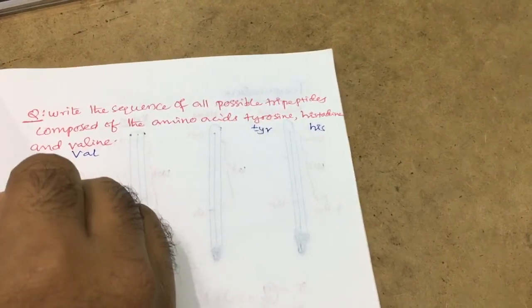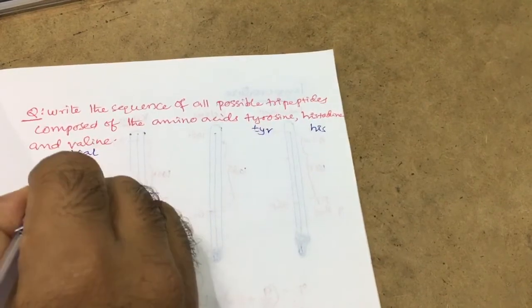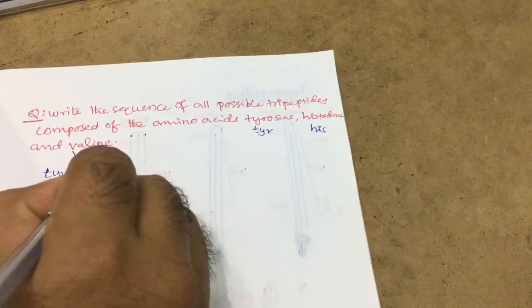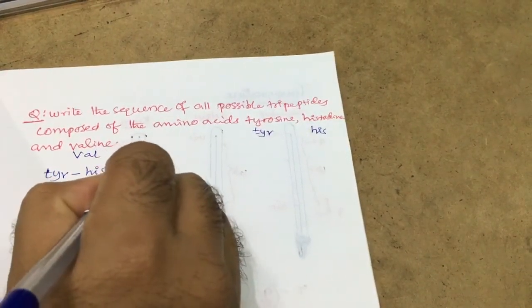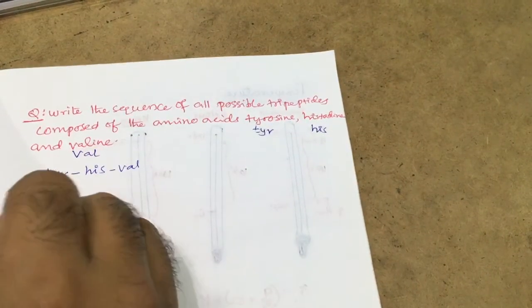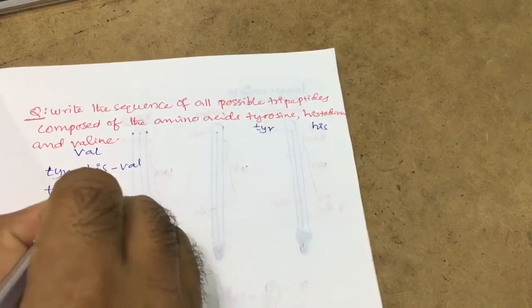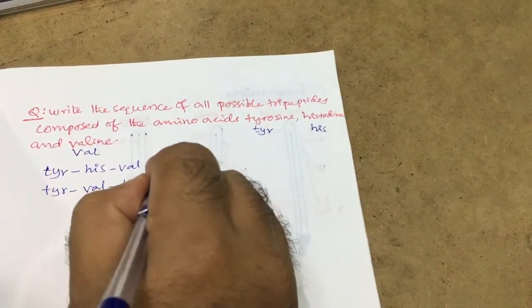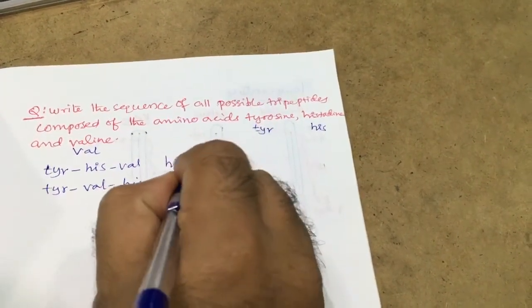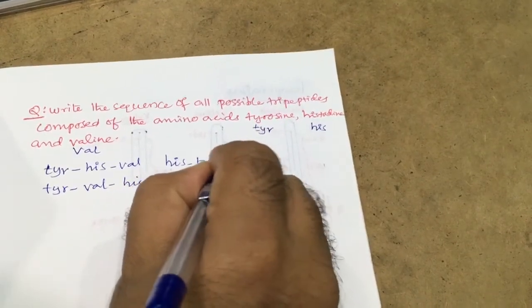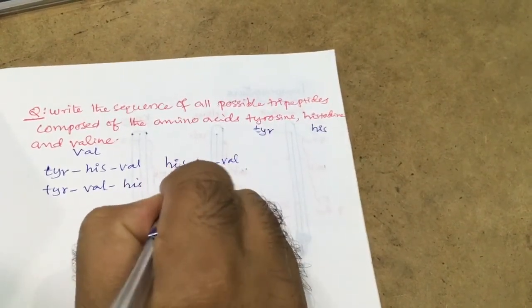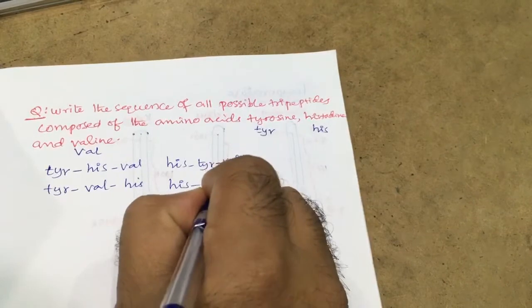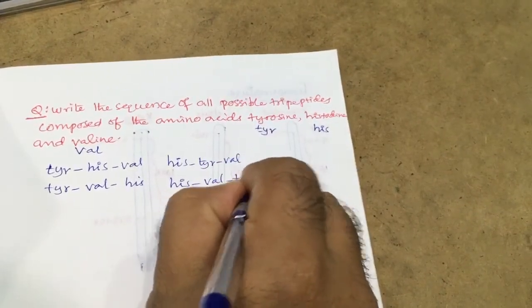So one: TYR, next histidine, next valine. Next: tyrosine, valine, histidine. Next, histidine should be first: histidine, tyrosine, valine; histidine, valine, tyrosine.